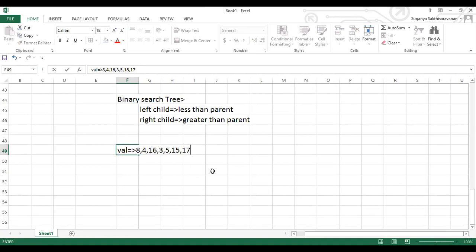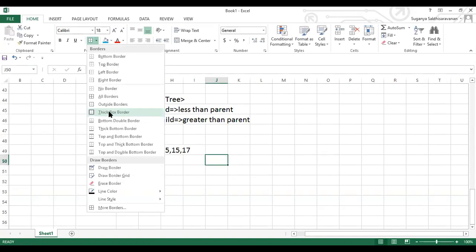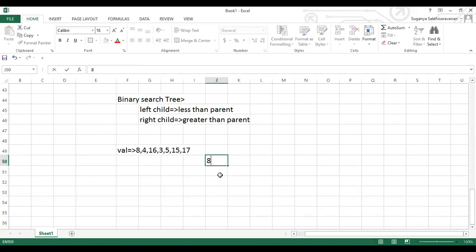The first value is going to be the root node, guys. Whatever the first node is, that is the root node. So 8 is the root node. If the input is given like this, how are we going to construct the tree? This is what you're going to find out here. The value has to be compared, less than or greater than. Yes, Narmada, you're right. These are the list of values, and I'm going to create a binary search tree. You're going to see it.